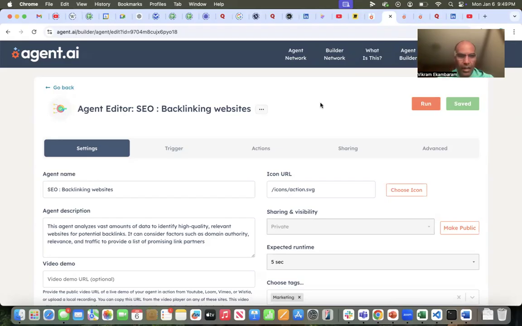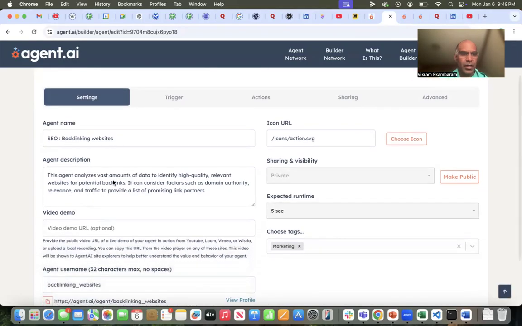the output. So here what I have is an agent that will help me figure out websites that I can backlink to. So it analyzes vast amounts of data to identify high quality relevant websites that I can then potentially go backlink to. It can look at factors like domain authority, relevance, traffic, to provide the list of partners that I can then go reach out to say, I would like to backlink to your website. So that's kind of the description.